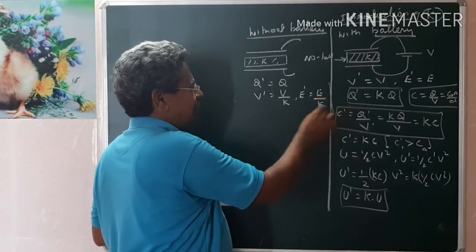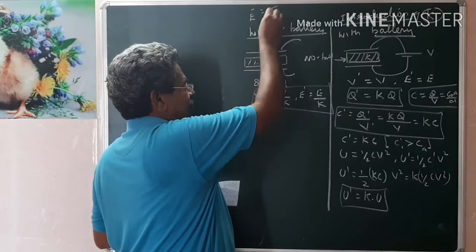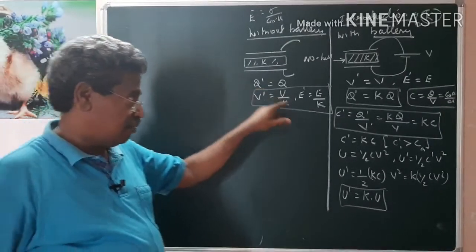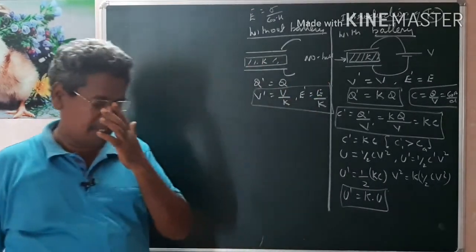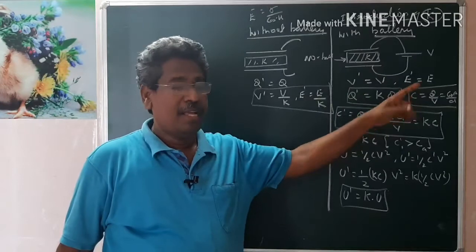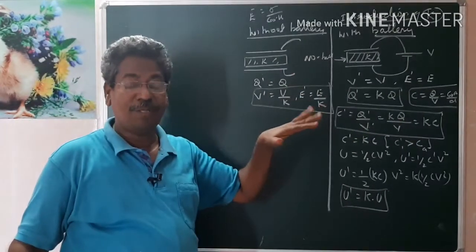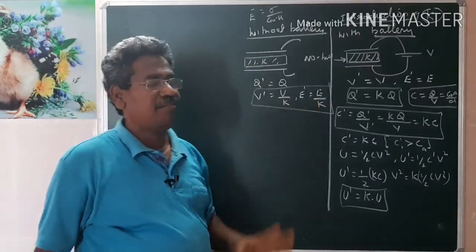Whenever the electric field is decreased by K, the electric field E dash equals sigma by epsilon naught into K. Remember, this situation will occur only when the capacitor is not in contact with the battery. When it is in contact, it is different. As the capacitor is not in contact with the battery, the charge remains the same. But due to the introduction of the slab, the potential decreases and the electric field decreases.